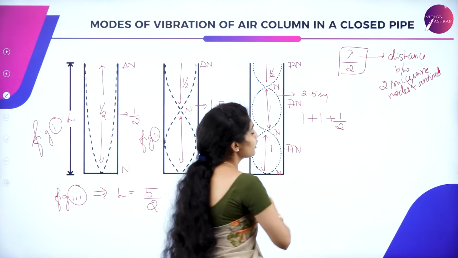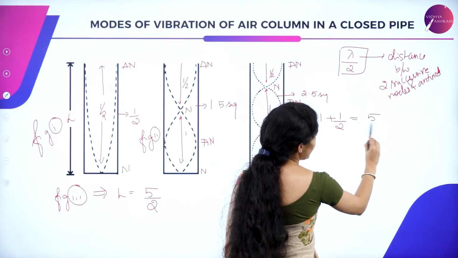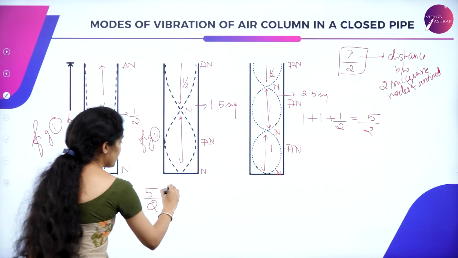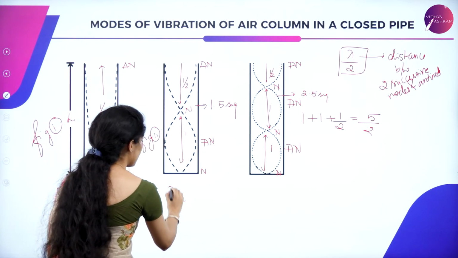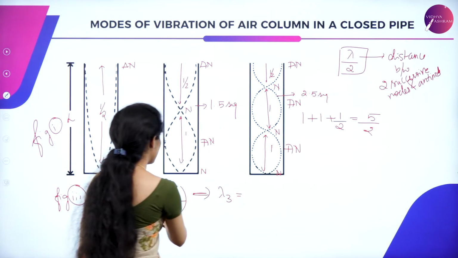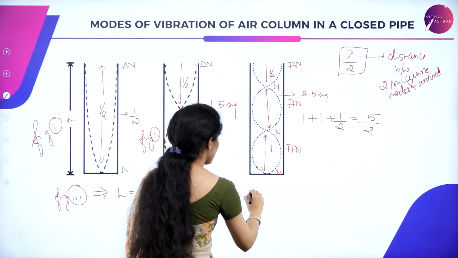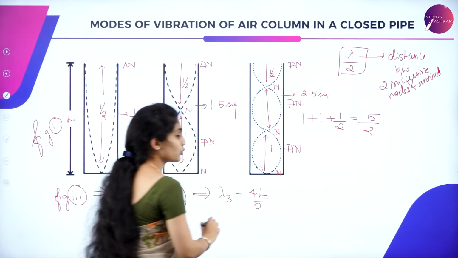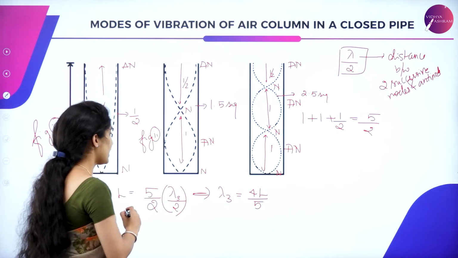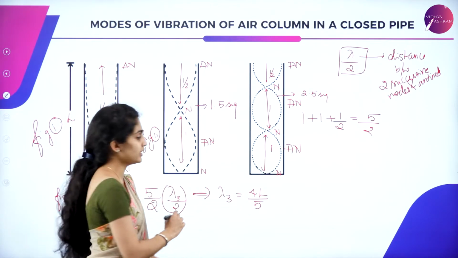You will get it as 5 by 2 because of the LCM which you are taking. So the segment will be lambda 3 divided by 2. So it becomes lambda 3 is equal to 4L divided by 5, because this goes along with this and 5 comes down. Lambda 3 is the equation.